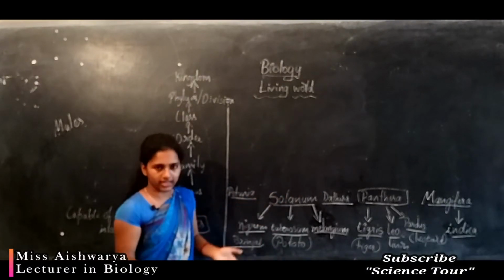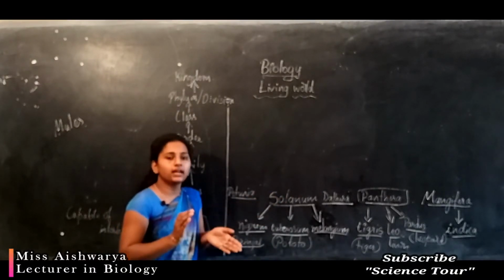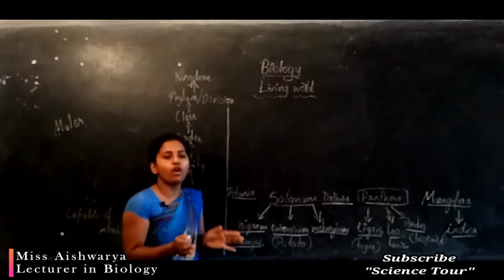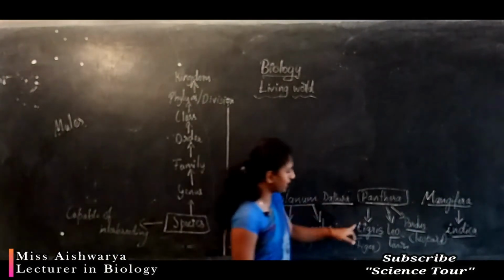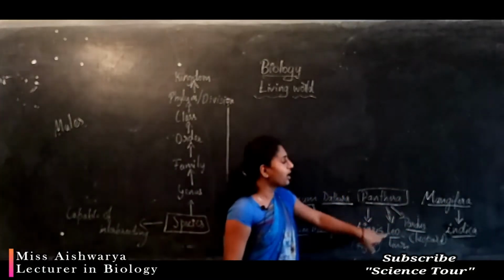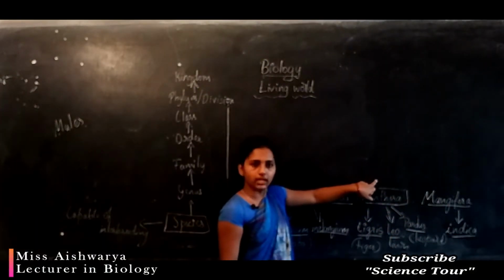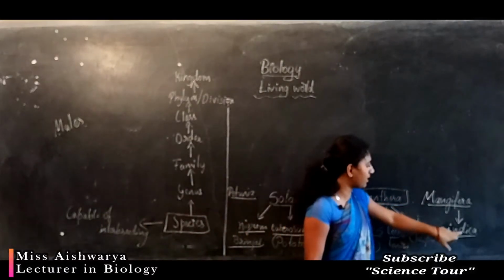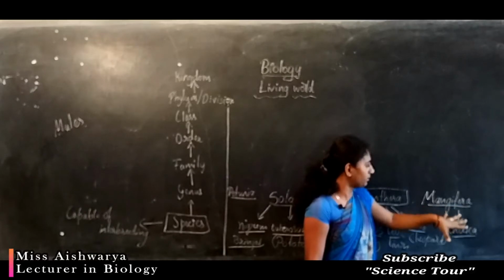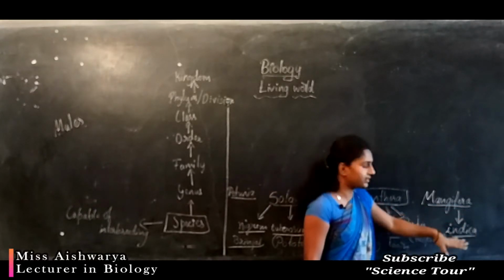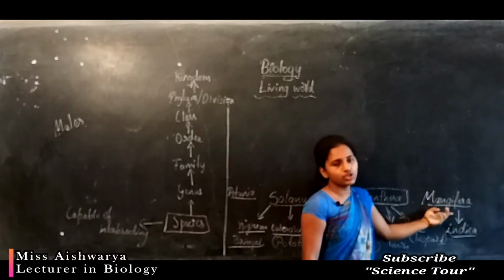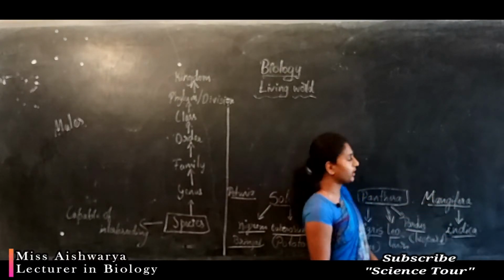So a group of different species grouped together forms a genus. Here in Panthera, all these are different species grouped under a common genus. And here indica and other breeds of wild mangoes come under the genus Mangifera. Okay, understood?